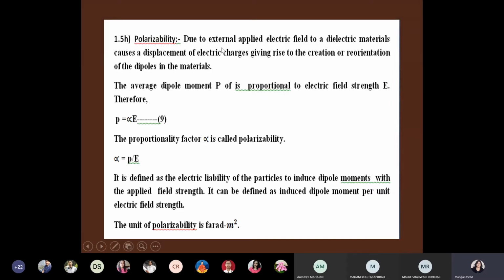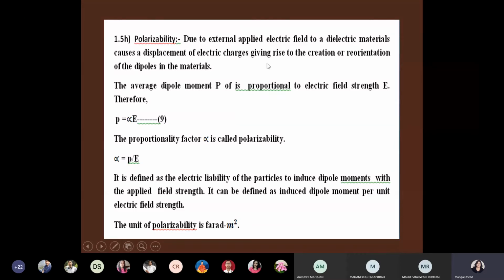Due to the external applied electric field, a dielectric material undergoes a displacement of electric charges. Now what type of displacement of electric charges did we consider in electronic polarization? That is the displacement of the positive charge center and the revolving electron center. So in electronic polarization, displacement of the center of positive charge and center of negative charge happens.